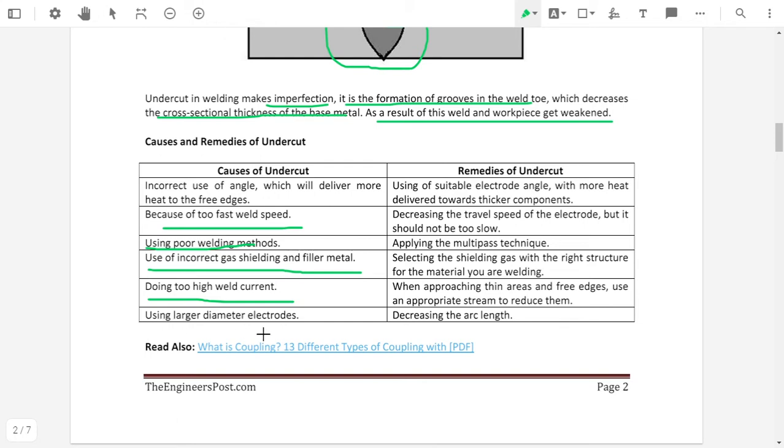Using a larger diameter electrode. As per the thickness of the weld material or base material, and as per the properties of the base material, the size of the electrode is selected. The size of the electrode depends on the thickness of the base material and the mechanical properties of the base material. So if we use a very large diameter electrode for a particular welding process, then it will cause undercut.